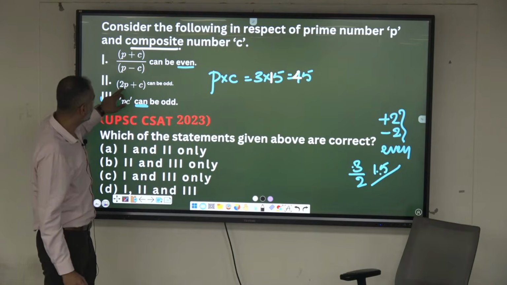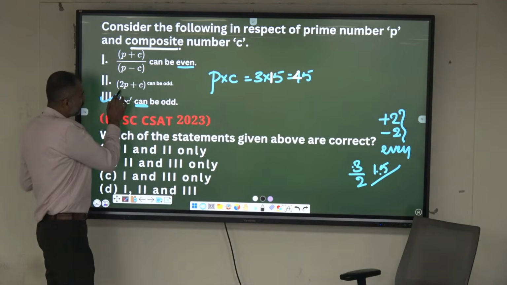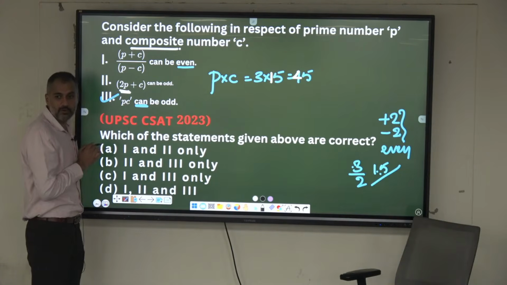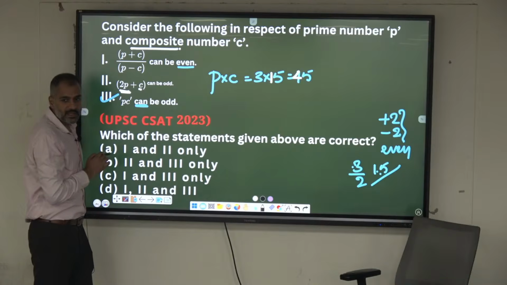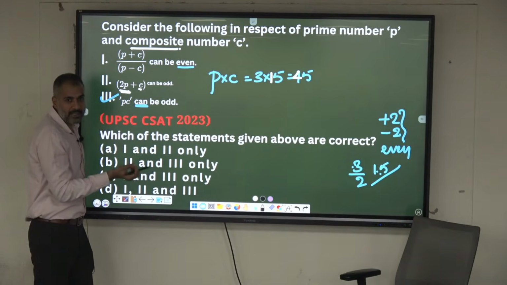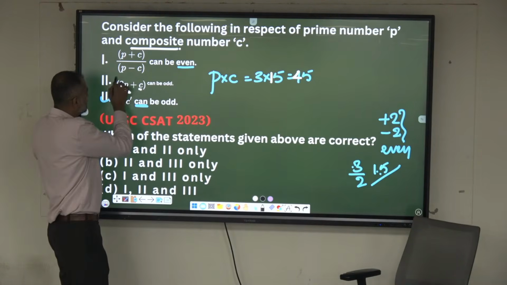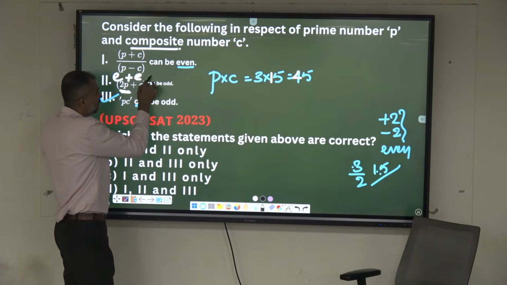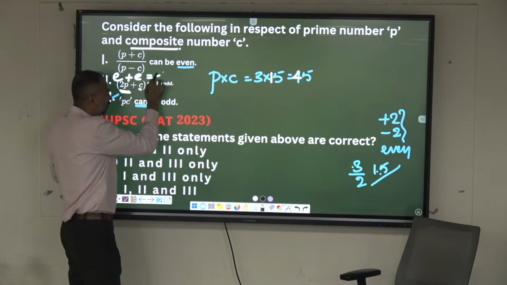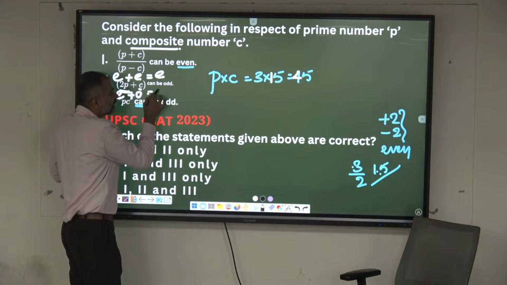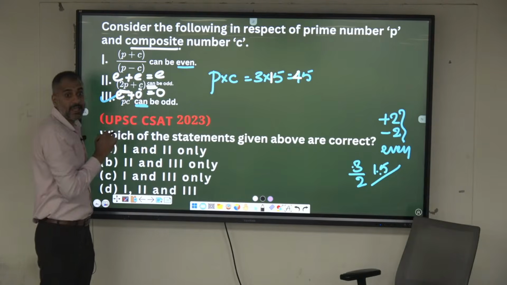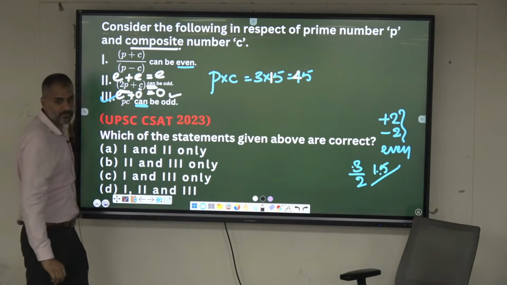In this case, 2P plus C. Whatever you put at the place of P, 2P becomes even. Plus C. Can C be an even number? Yes. Can it be an odd number? Yes. So this is even plus even. Even plus even is what? Even. But in the case of even plus odd, can it be odd? Yes. He says, can be odd. Yes, of course, can be odd.